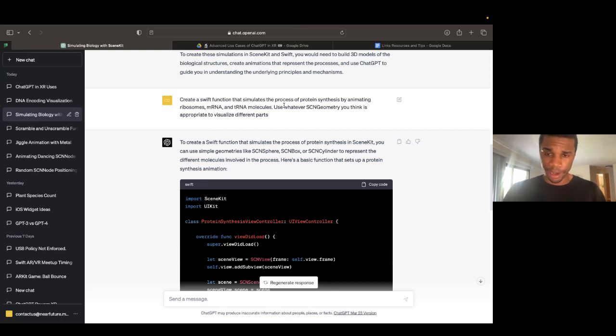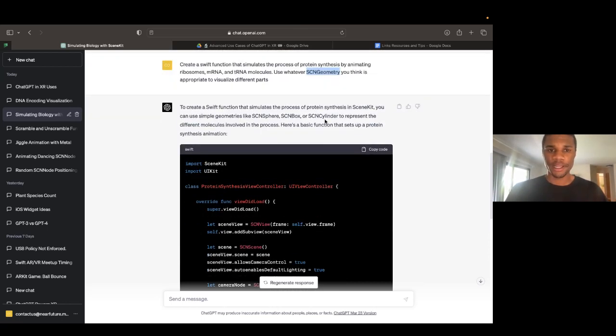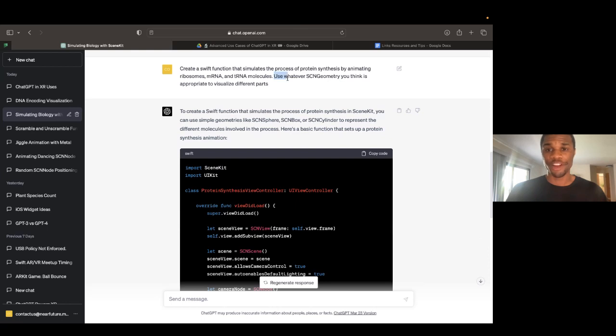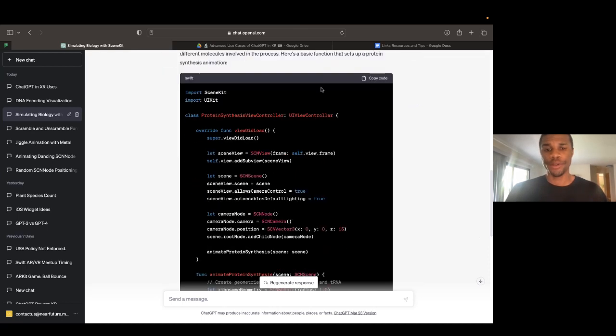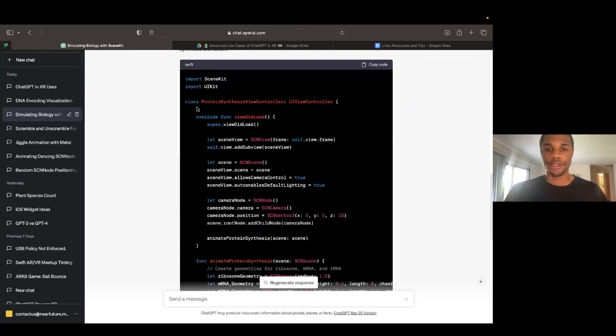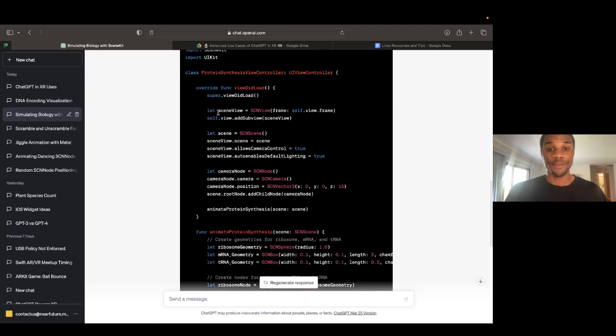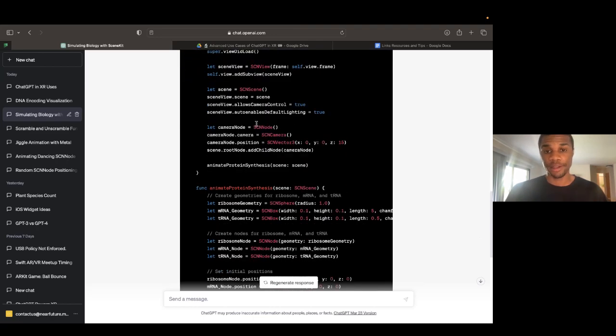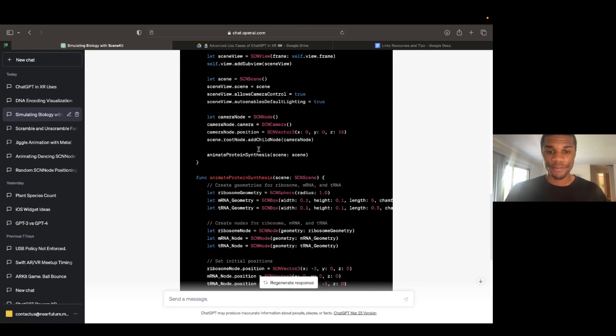But if you don't have any 3D models, you can always use what's called geometry, just basic cubes, circles, spheres, cylinders. And that way, ChatGPT has something you can work with without using some 3D models that you still need to go out and buy and size and all these other things. And by asking it to do that with my specifications of using geometry, you can see it did exactly that. It creates the app, it creates the actual scene view, it creates the 3D view, it sets up the lighting, the camera controls, everything we need.